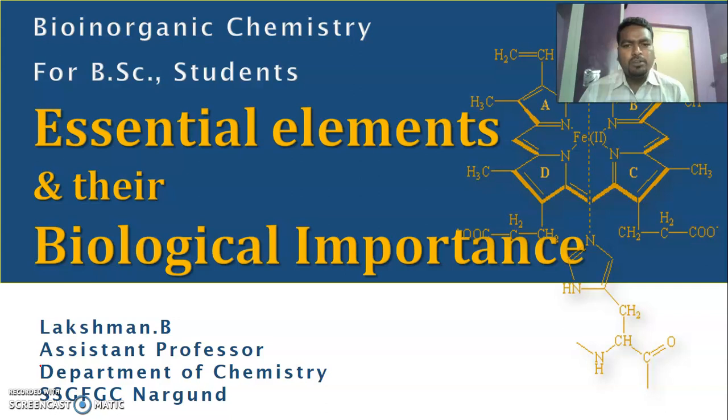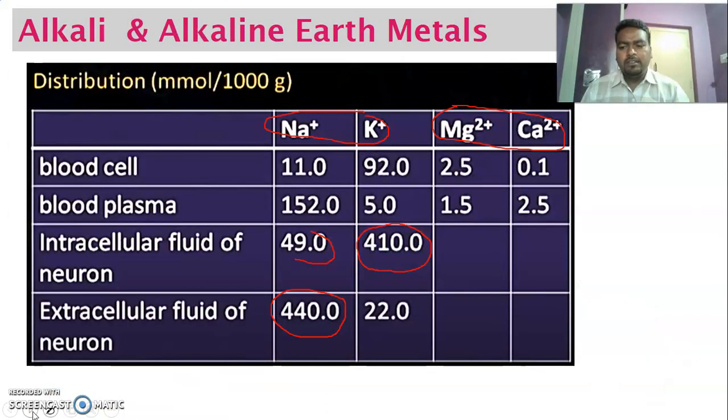In this class I am going to discuss some of the biological applications of the metals. First, I am going to start with alkali metals. Two alkali metals and two alkaline earth metals play a significant role in the biological system. Alkali metals like sodium and potassium act as electrolytes and are present in intra and extracellular fluid.